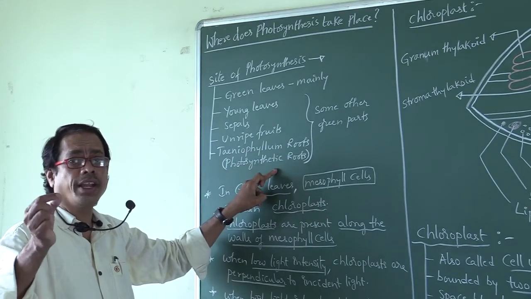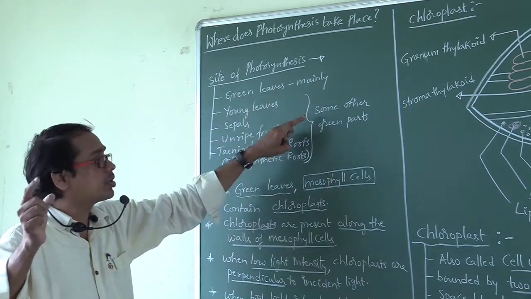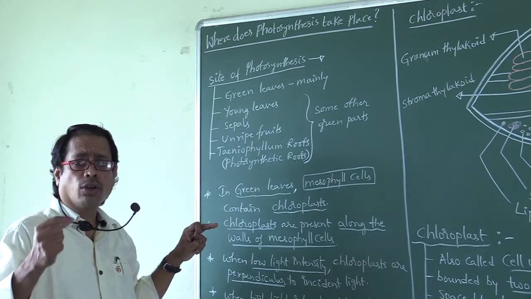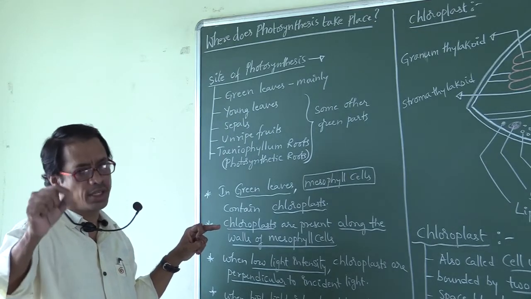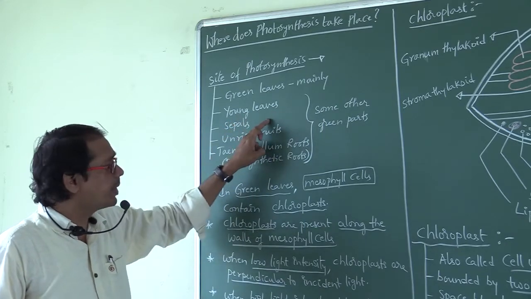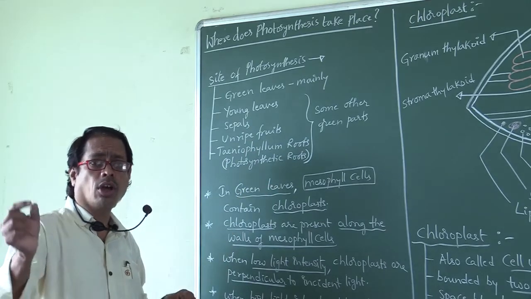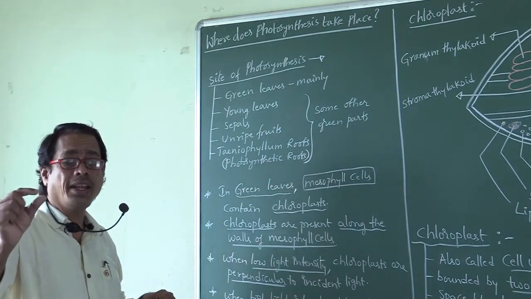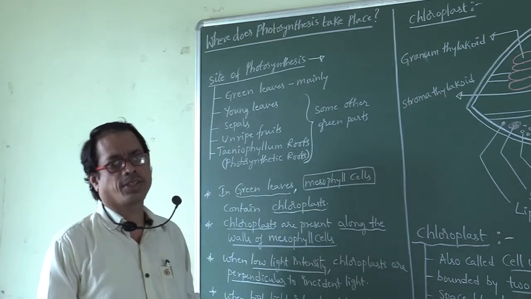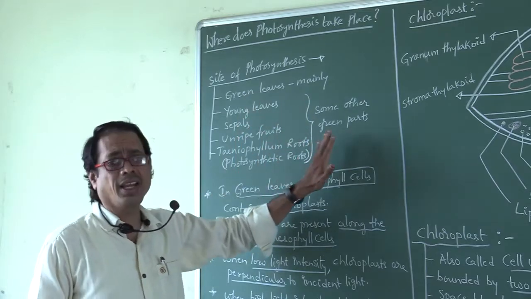What is the main site of photosynthesis? Leaves. Will you find chloroplasts in green parts other than leaves? Yes. That is young stems, sepals, unripe fruits, Tenuophyllum roots. These also appear green in color because of the presence of chloroplasts. So not only leaves, other parts also appear green in color.